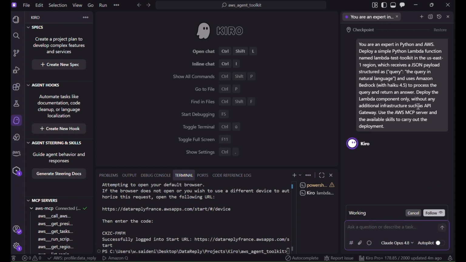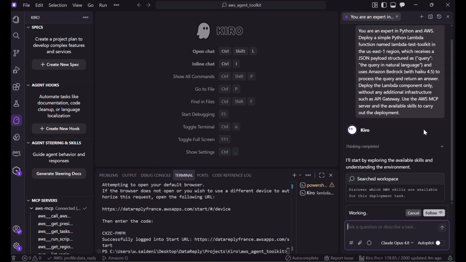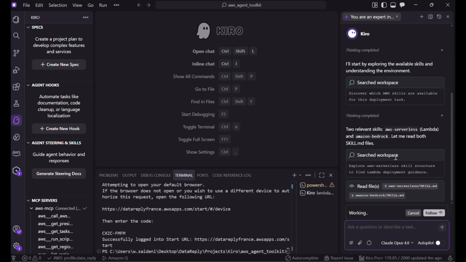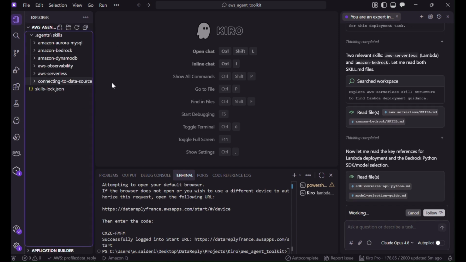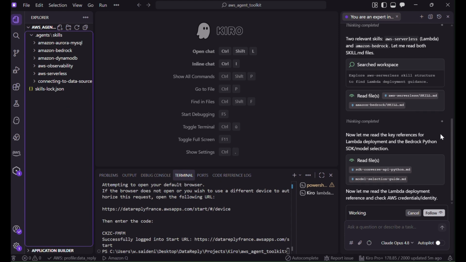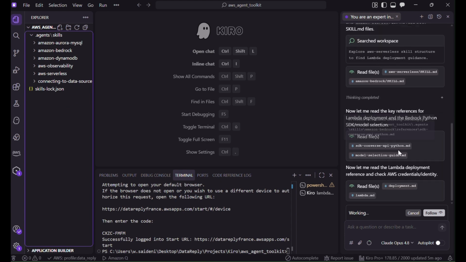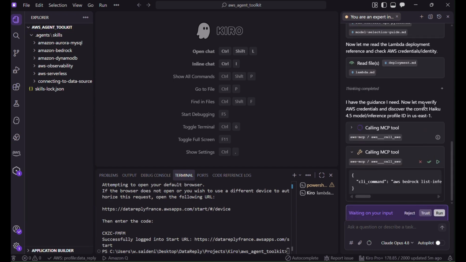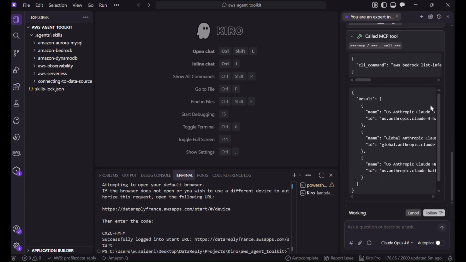Okay, I'm going to try this one. Okay, so it's looking for the skills that are available. Of course, the two relevant skills here are the serverless and Bedrock, which is quite smart. Okay, the model selection guide. Try this one. Okay, cool. It works.